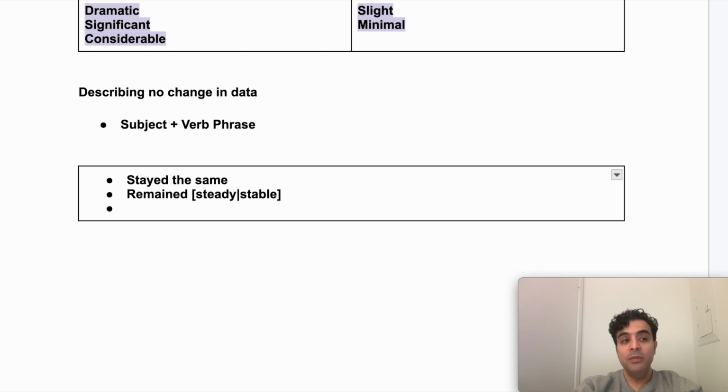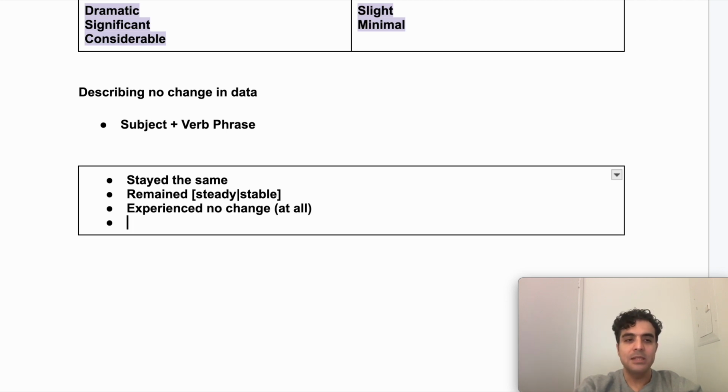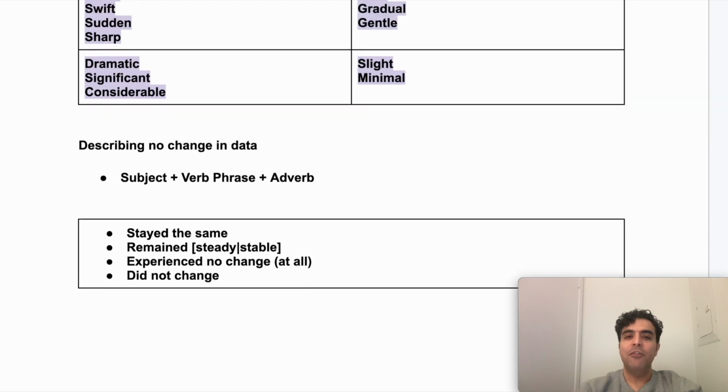Or if you want to create even more variety, you could say the number of students experienced no change at all. That's for emphasis if you want to add the "at all." Or very simply, you could say the number of students did not change. So here you use subject, verb phrase, and then you have your adverb at the end.